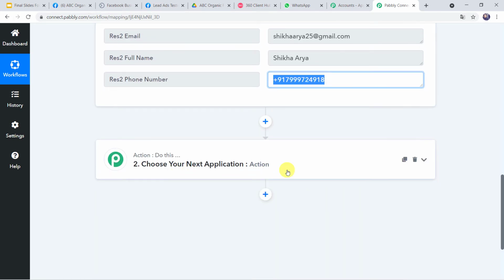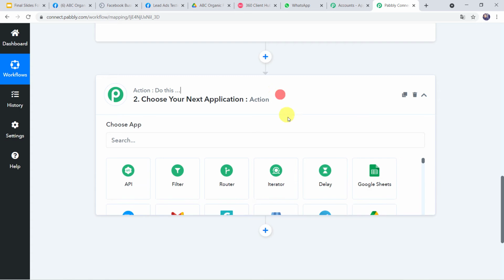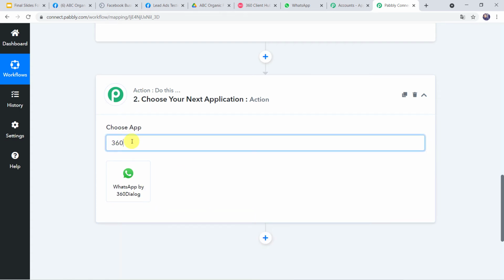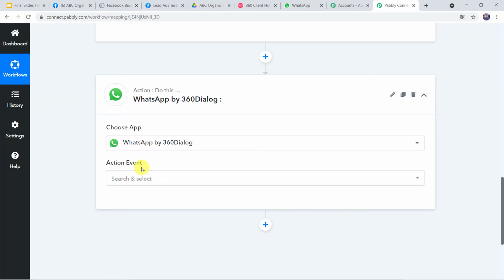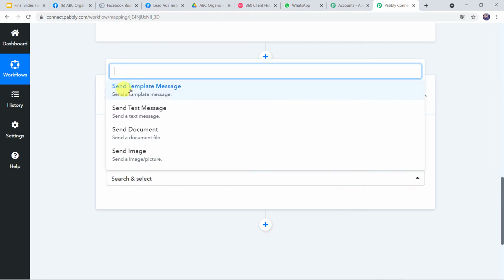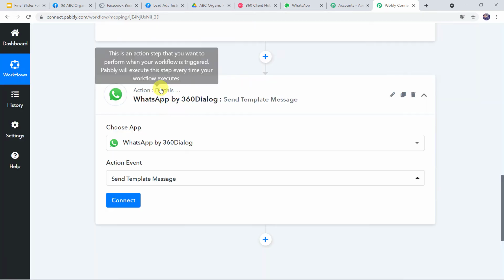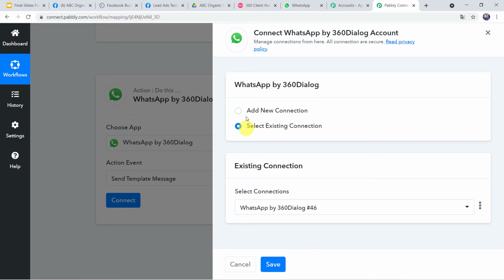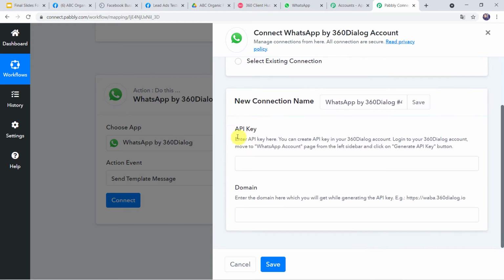So let us come to this action window and here we have to select the application name as 360 Dialog. In the action event, we have to select send template message. Click on connect. Click on add new connection. Now it is asking for the API key and domain. So let us read the instructions one by one.